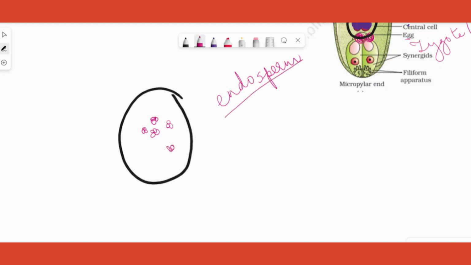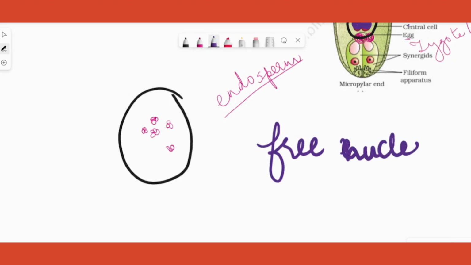So at one point of time, there will be one cell membrane inside which a lot of nuclei will be there. That stage we're going to call free nuclear endosperm.